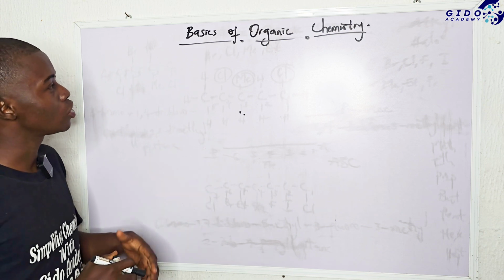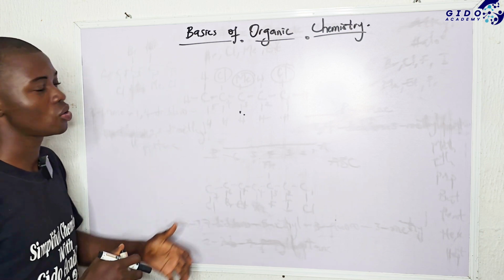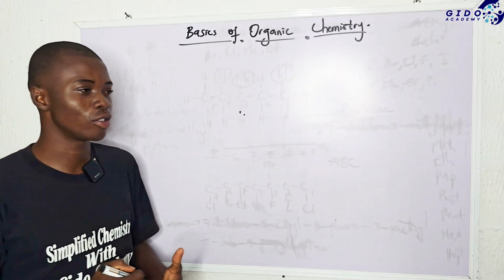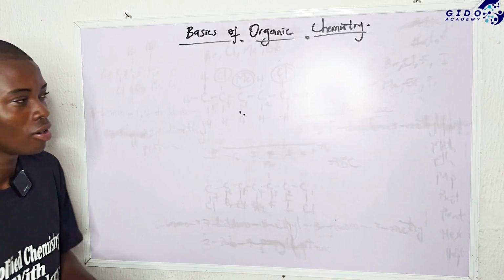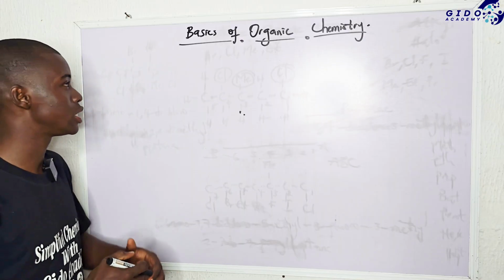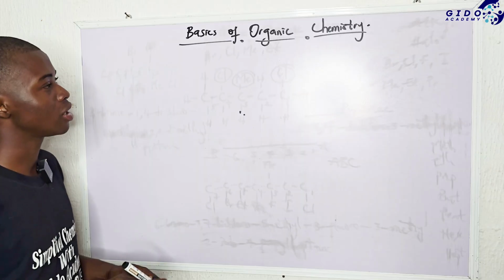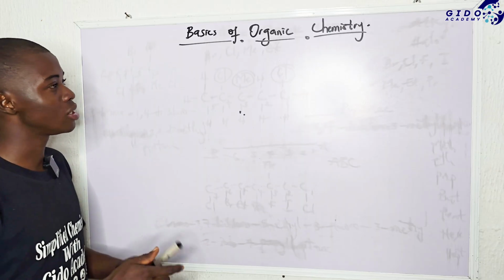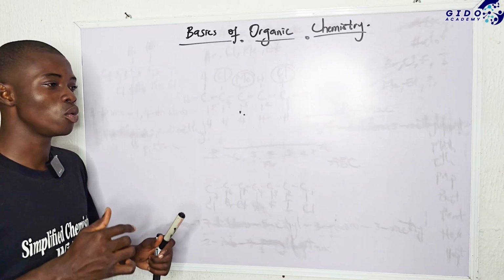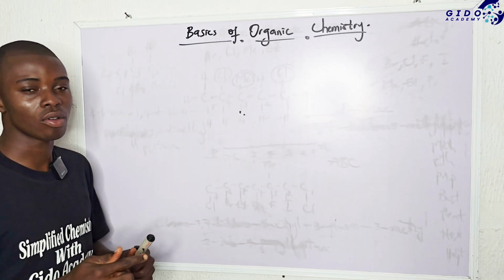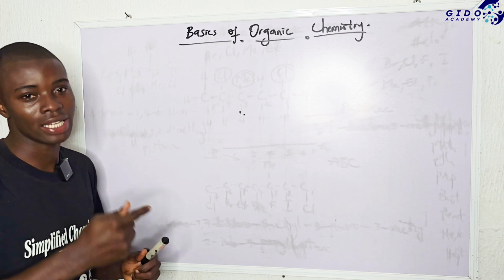And in this particular video, I want to reveal the secret behind organic chemistry. I've been getting a lot of complaints from students that organic chemistry is very difficult, but I think that is a big lie. Organic chemistry should be the simplest part of chemistry. In this video, I want to reveal the basis of organic chemistry. The reason you think organic chemistry is difficult is that you are going to the third step without first stepping on the first step. So I'm going to teach you the first step of organic chemistry.